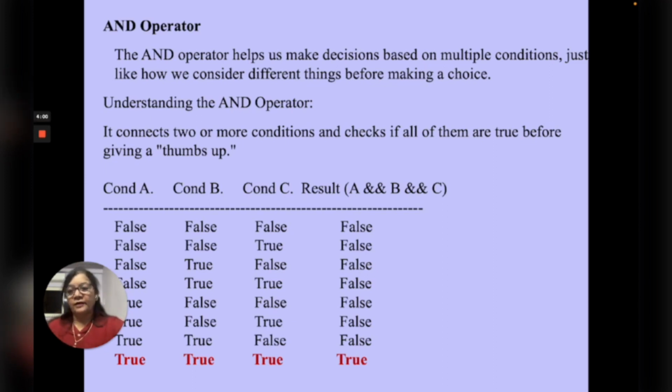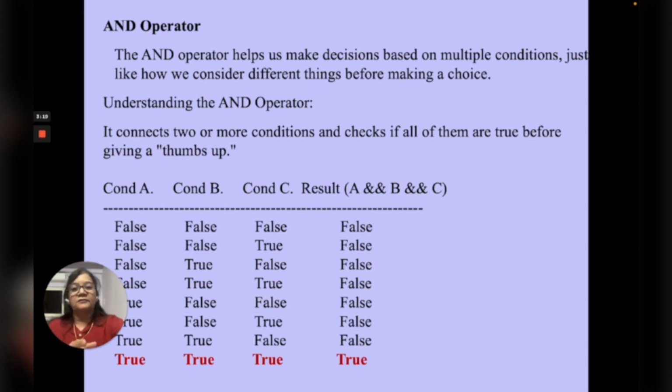The truth table of AND operator you can see on the screen. It is clearly stated here that if condition A and condition B and condition C are true, then only the result will be true. Otherwise, in all other cases, it is false.